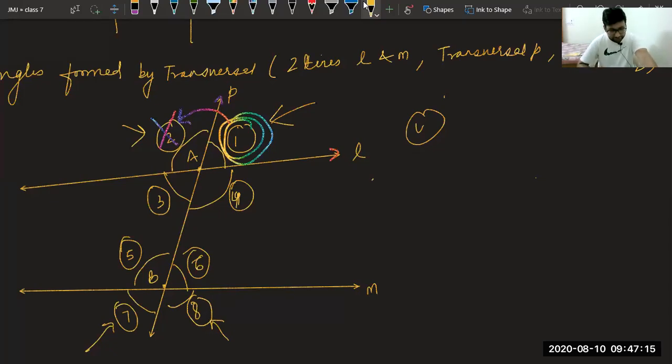No, but the book is not incorrect. In the book, it is different. In the book, it is 8. It is 7, I guess. No, it is correct. In the book, this angle is 1. Don't confuse with the book. It is okay. The book is also correct. This is also correct. My mistake is I have not drawn the same diagram as in the book. It is not an issue. Just try to understand, angle 1 and angle 7 are alternate exterior angles. Angle 2 and 8 are alternate exterior angles. Now, it is okay, beta. The book is also correct.